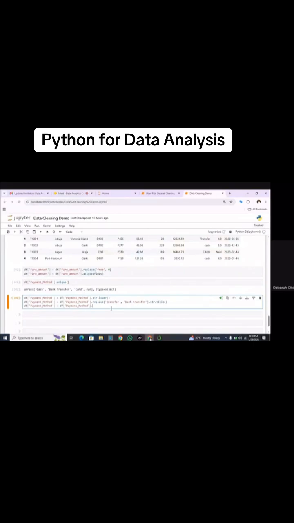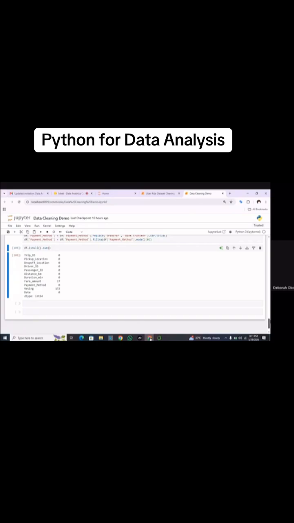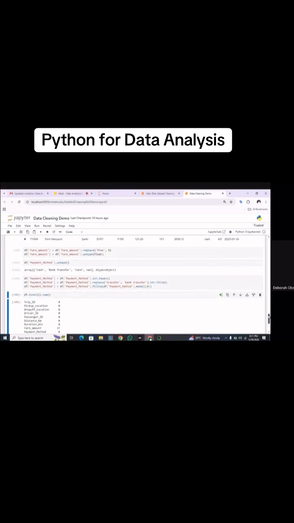And then the next thing we want to do is fill the null values with what? With mode. To specify the index, the first value. And we can run this and come here. It's taking so much time for this class. Oh, it's for the sake of learning. Why do we still have, did we not fill fair amounts?